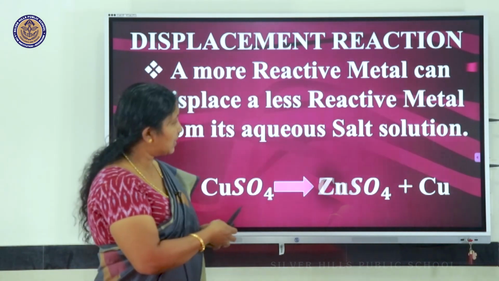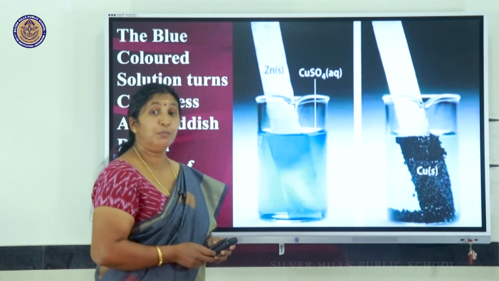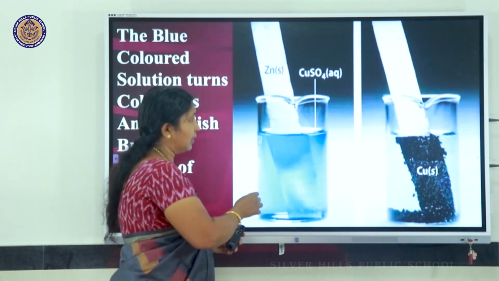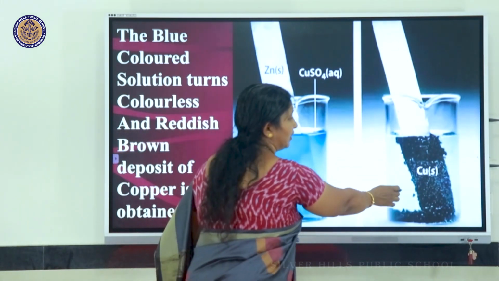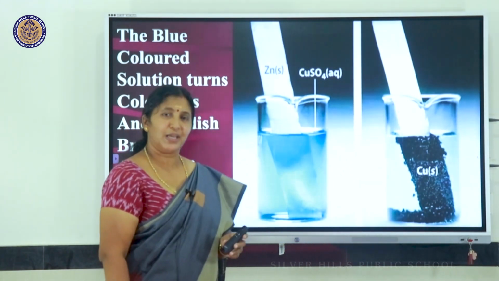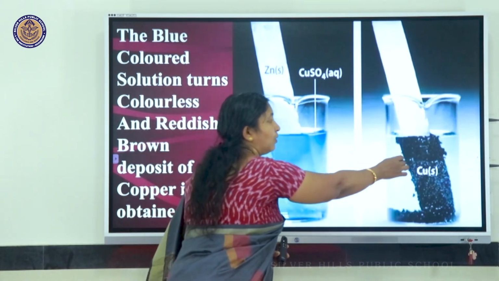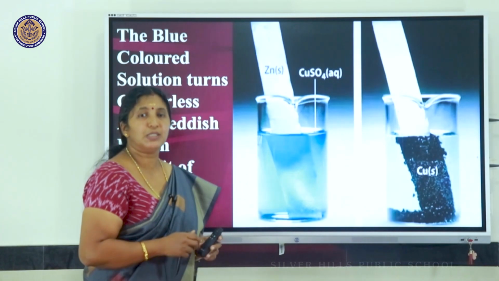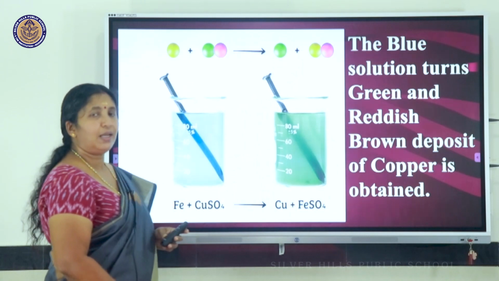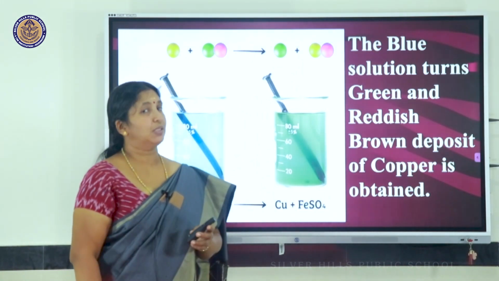You know that copper sulfate has a blue color. Now, this is copper sulfate having blue color. To that copper sulfate, you are adding a piece of zinc. Slowly you can see that the solution turns colorless. Why is it so? Because here zinc sulfate is formed and a reddish brown deposit of copper you can see in the reaction. Another similar reaction, iron reacting with copper sulfate.